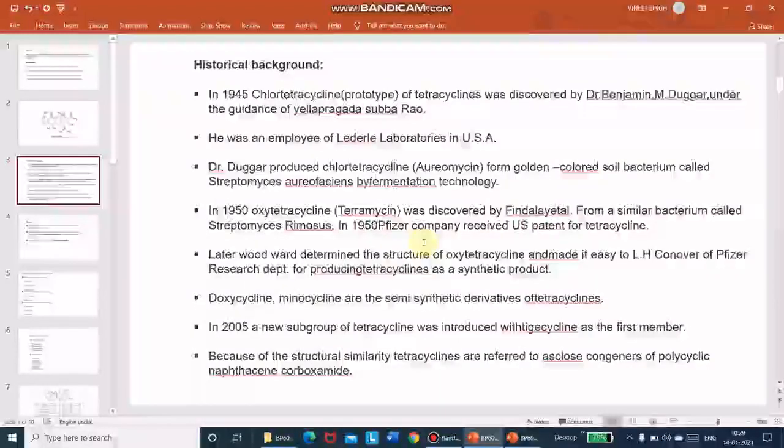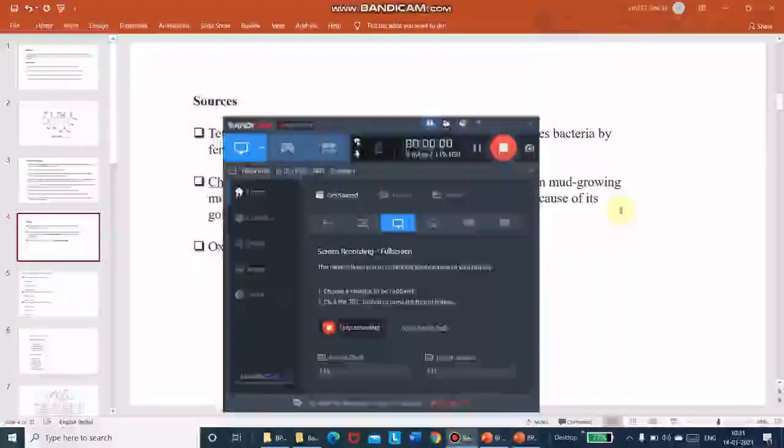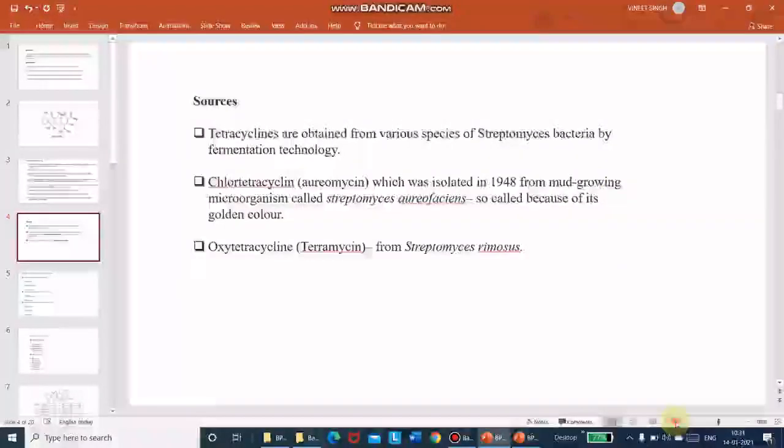Okay, so the tetracycline was discovered from Streptomyces aureofaciens. So it is also from soil, from the bacteria that live in soil. Okay, then the history is covered.